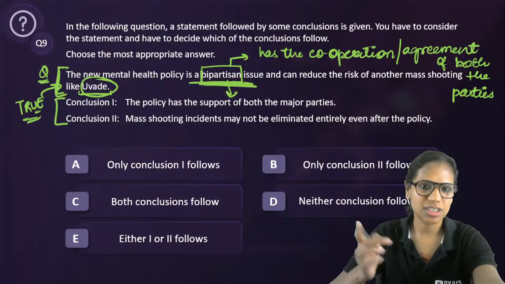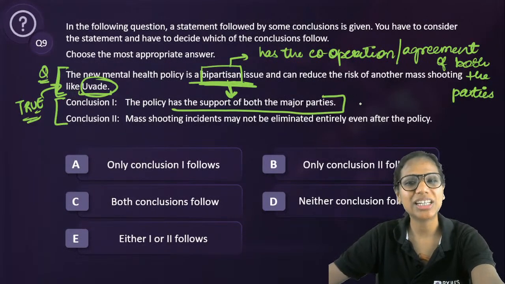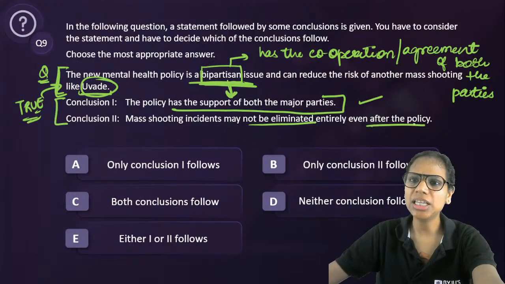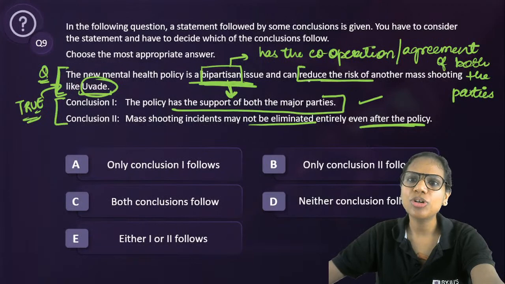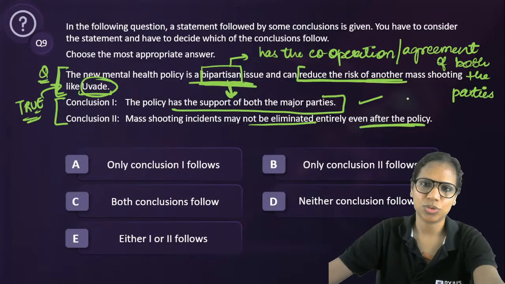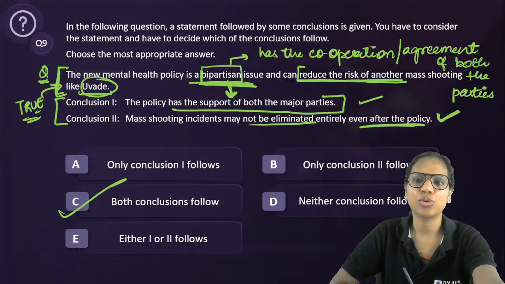So this is a previous year question actually. So bipartisan, something that has the support of both the major parties by its very definition. And yes, mass shootings may not be eliminated entirely even after the policy. This can be inferred because we are talking about reducing the risk of another mass shooting, right? So both the conclusions follow here.